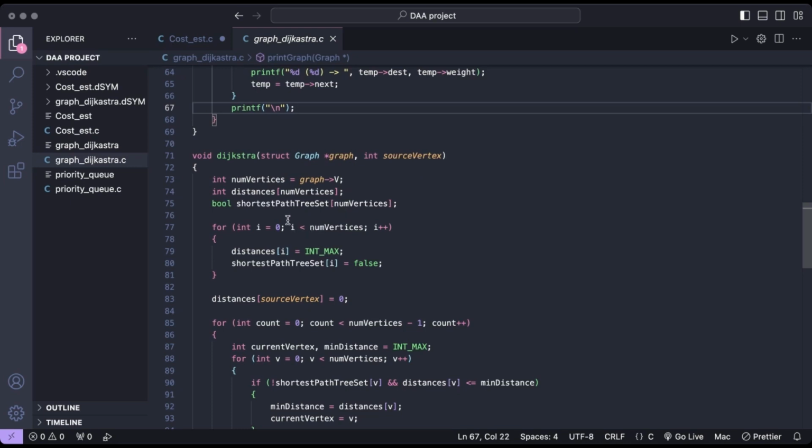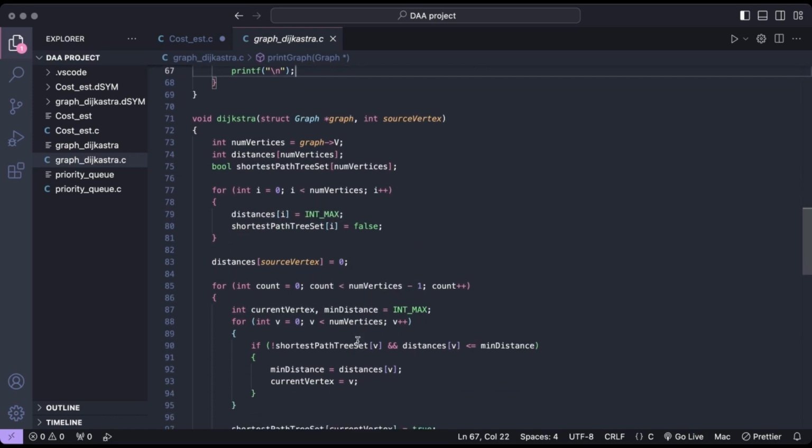It starts with the source vertex and initially explores and updates the distance to other vertices, selecting the vertex with minimum distance in each iteration. The result is an array of distances from the source vertex to all other vertices in the graph.